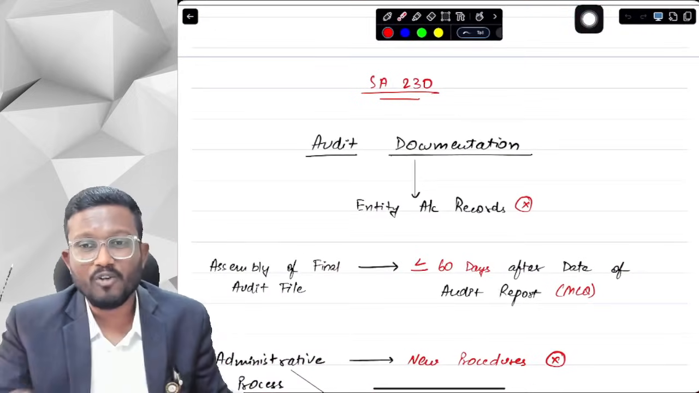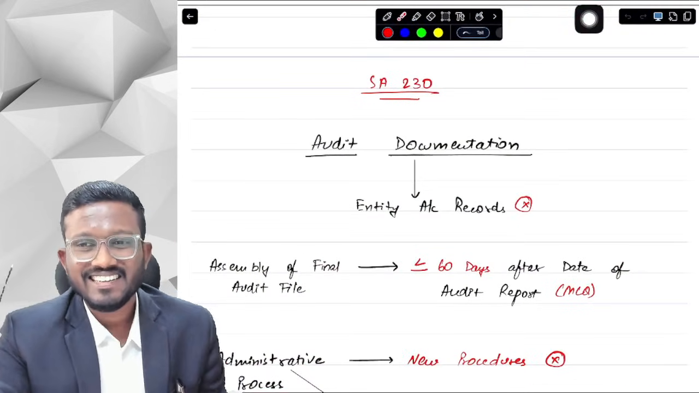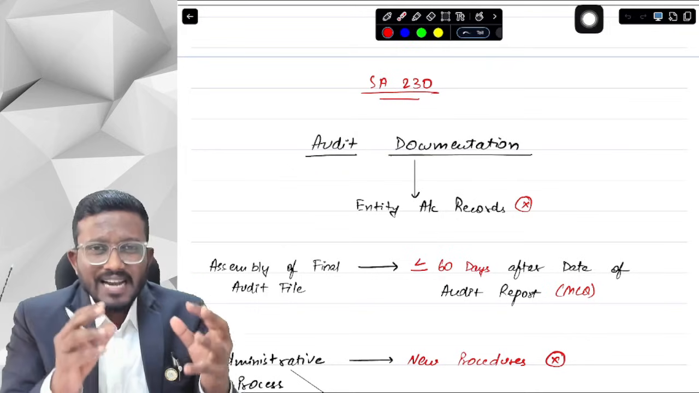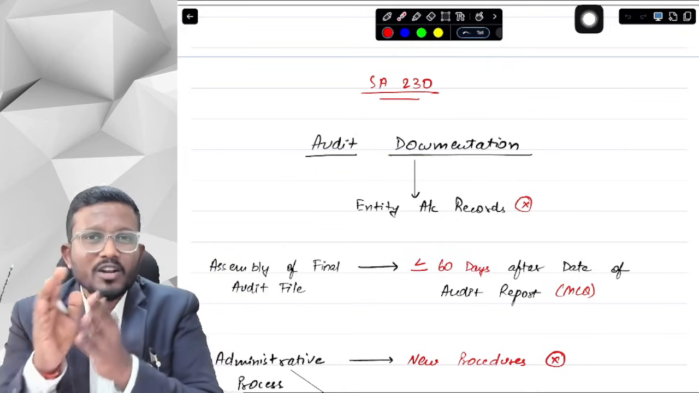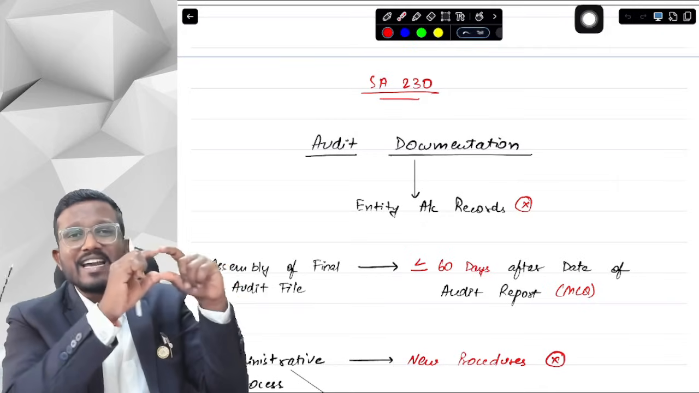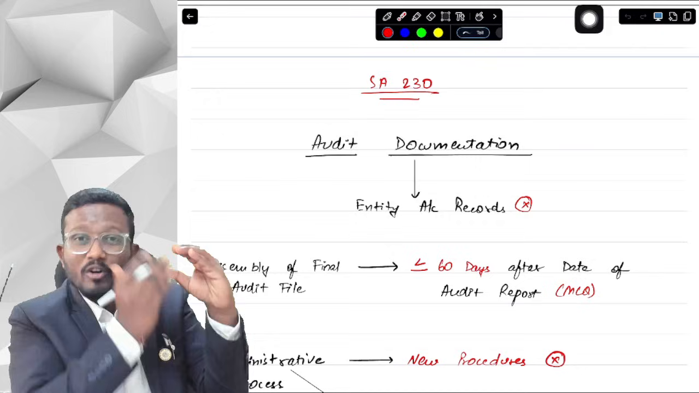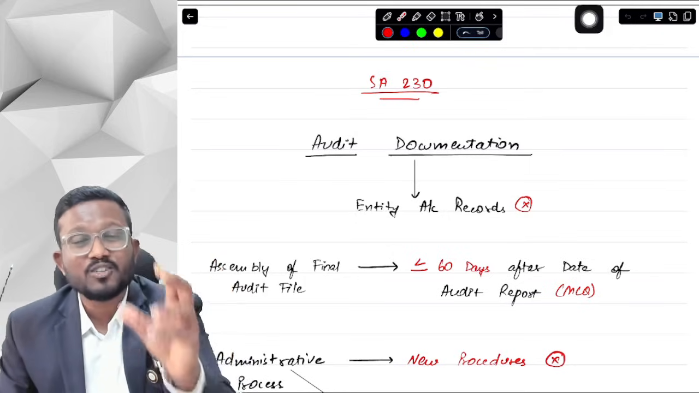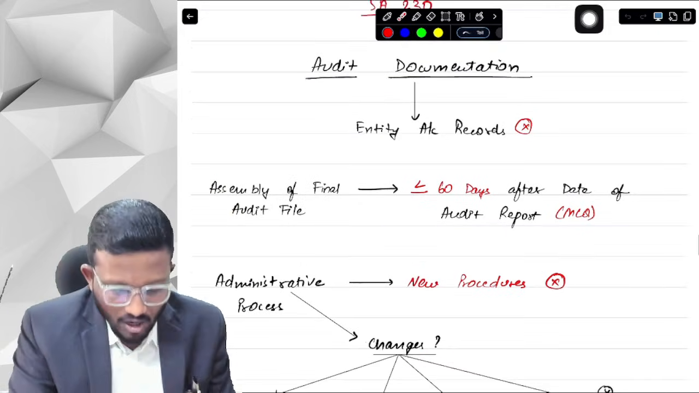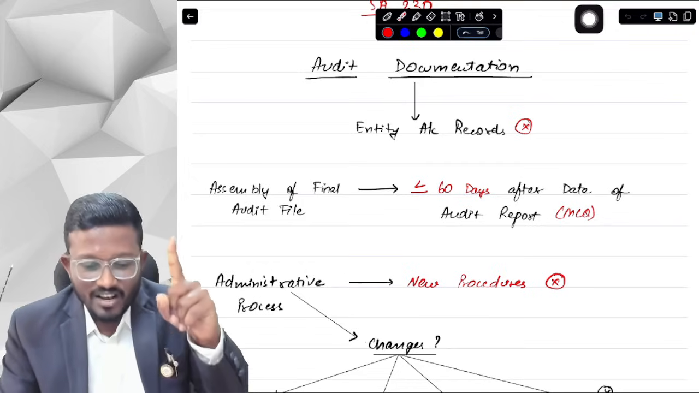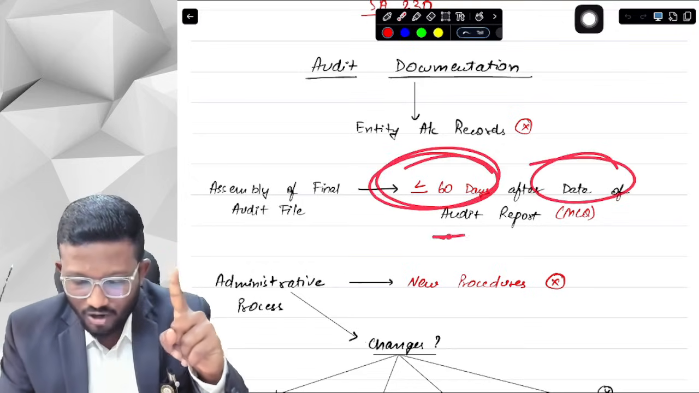So basically what happens in your audit documentation is, the final audit file is when you are collating or combining all the audit documentation of your individual team members of a particular audit engagement, so that there is a final audit file in which all the audit documentation is mentioned. That is called assembly of final audit file, and the process is called assembly of final audit file. Now this process, you will have to complete within 60 days after the date of the auditor's report.